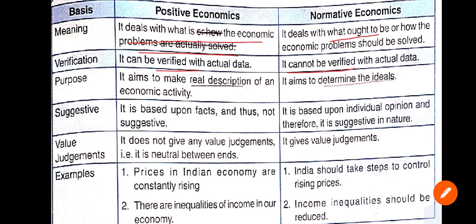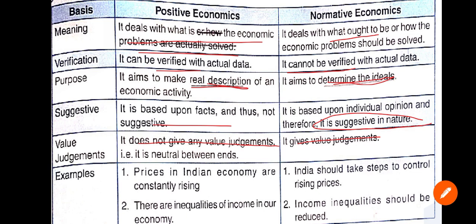Now, what is the purpose of positive economics? It aims to make a real description of an economic activity. Real description. But normative economics aims to determine the ideals, what should be the ideal. Now, on the basis of suggestive nature, positive economics is based upon facts and thus it is not suggestive. But normative economics is based on individual opinion and therefore suggestive in nature. Now, value judgments. Positive economics does not give any value judgments, it's neutral between the ends. But normative economics provides value judgments.